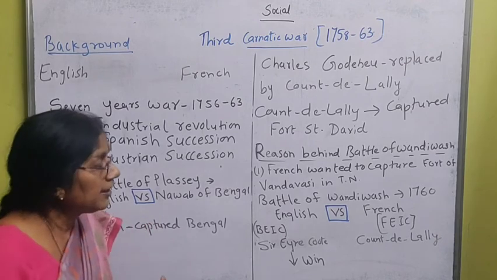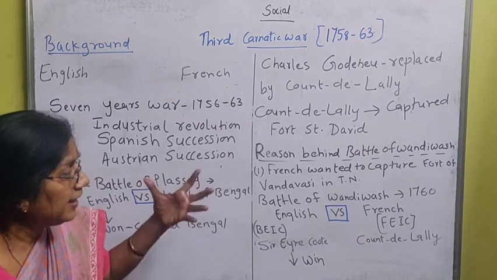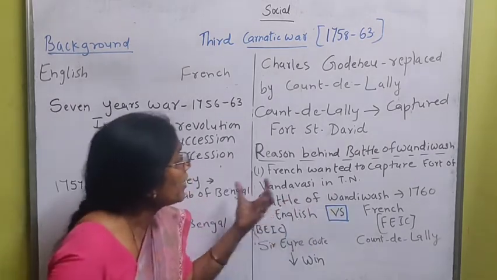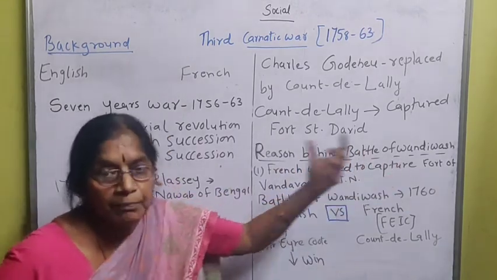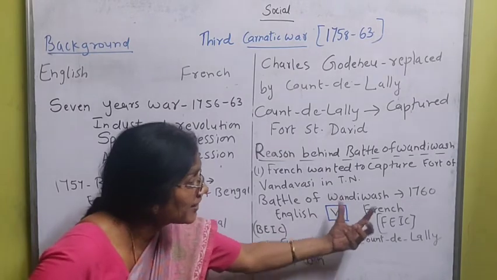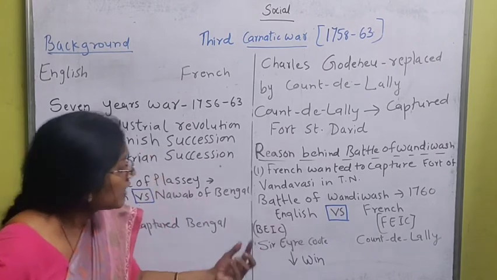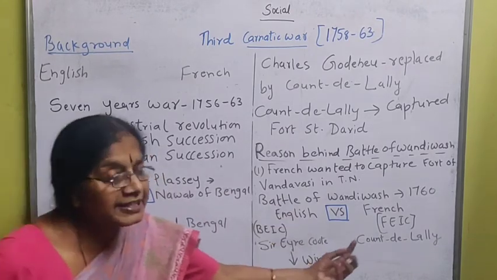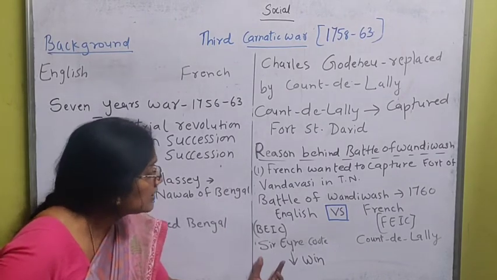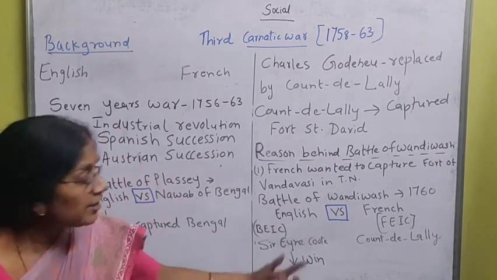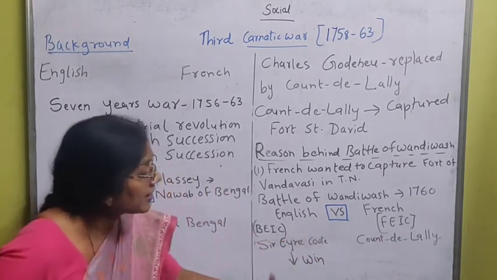So whatever army was there, he again accumulated the army and wanted to capture the Fort of Vandavasi in Tamil Nadu, and that is how the Battle of Vandivash took place. The Battle of Vandivash took place in 1760. It was between the English and French, that is the British East India Company and the French East India Company. By that time, on the British side, Lieutenant General Sir Eyre Coote was there, and on the French side, Count de Lally was the general. The fight took place, but what happened?